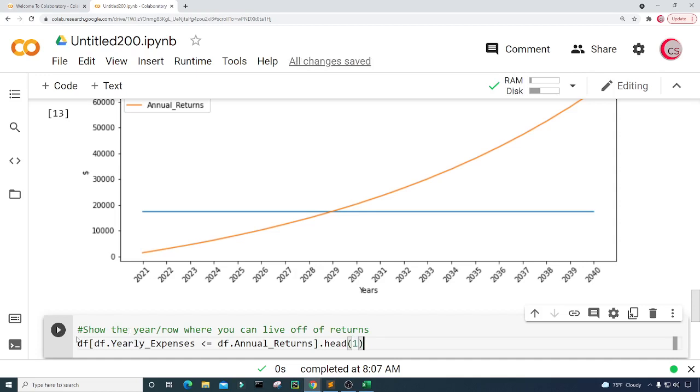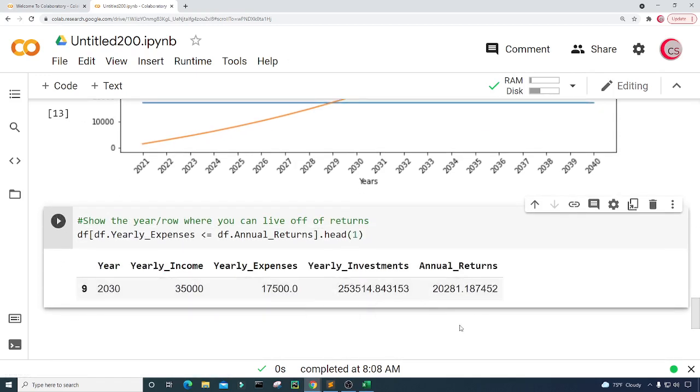Let's go ahead and run this. All right, so now we can see that in year 2030, or at least at the end of year 2030, the annual returns will be more than what we need for our yearly expenses.